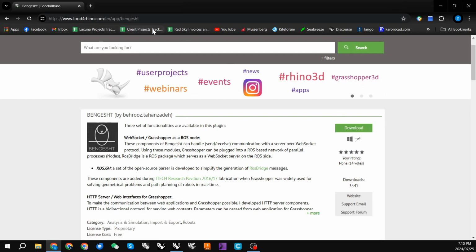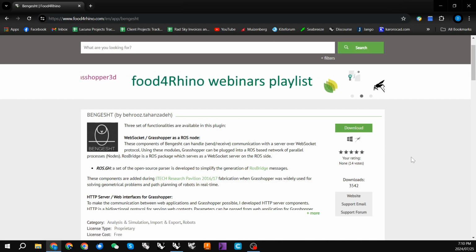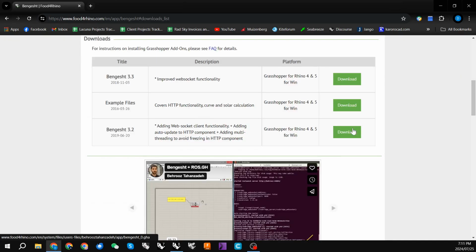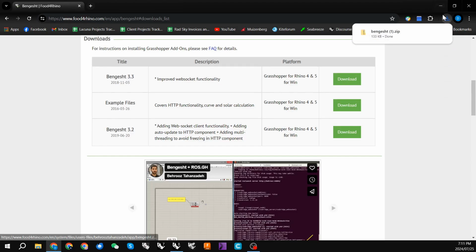But what you'll need to do is navigate to Food4Rhino to this Bengesh download. You'll need to log in with your Rhino details, and then you can simply hit download on this version. We'll let that come through.